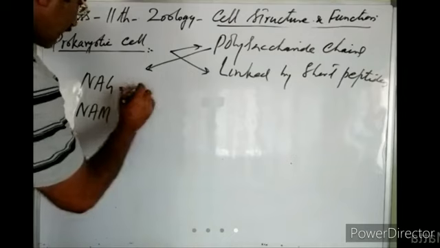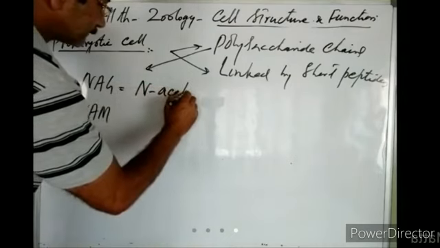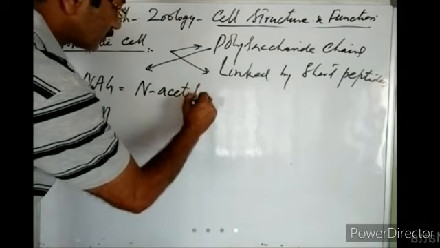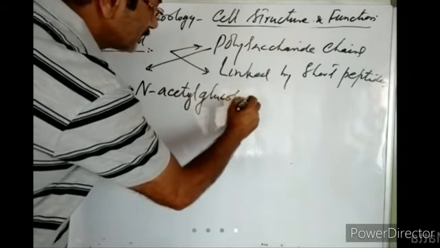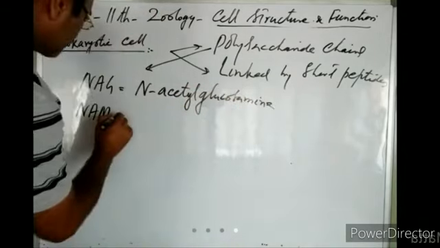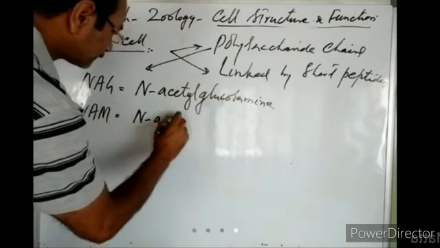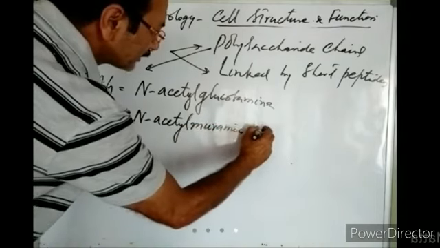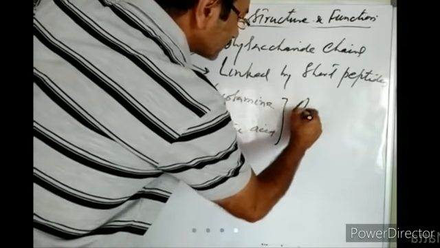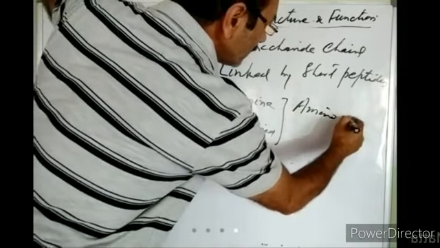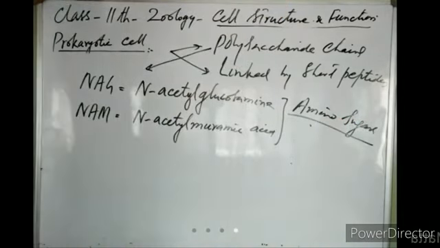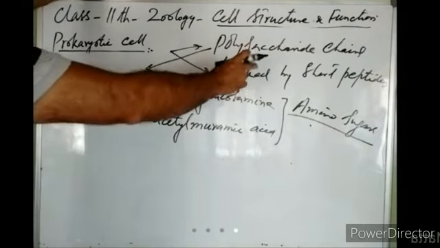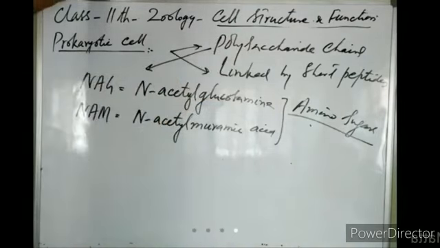NAG stands for N-acetyl glucosamine, and NAM stands for N-acetyl muramic acid. Both of them are modified sugars. We call them amino sugars, or modified sugars. These are the basic units of the polysaccharide chain found in the cell wall of prokaryotes, right?